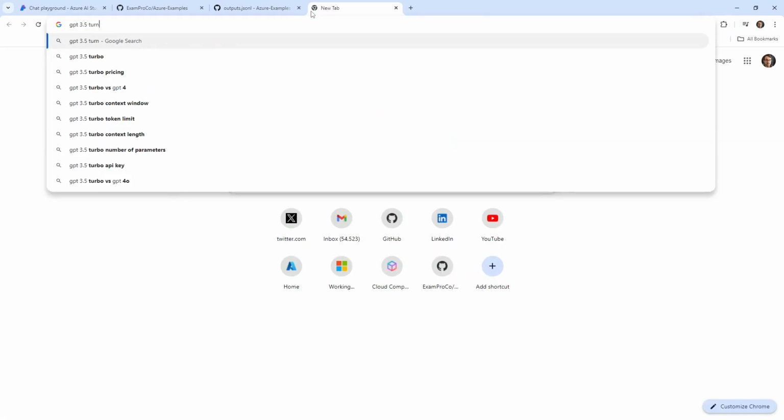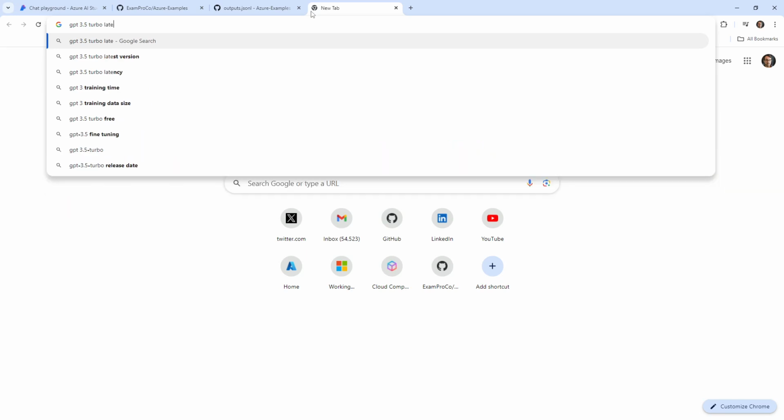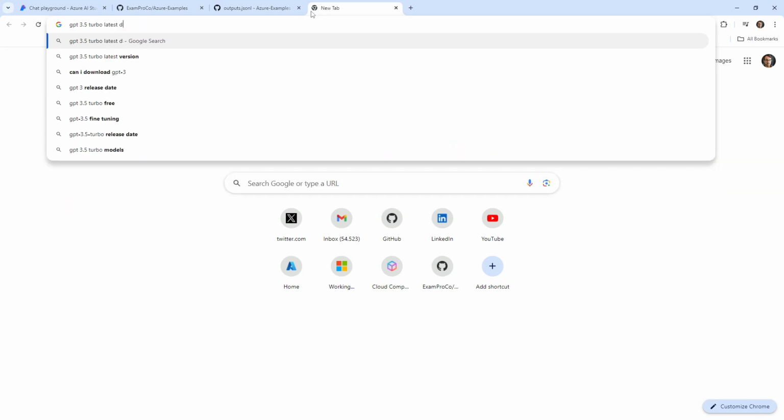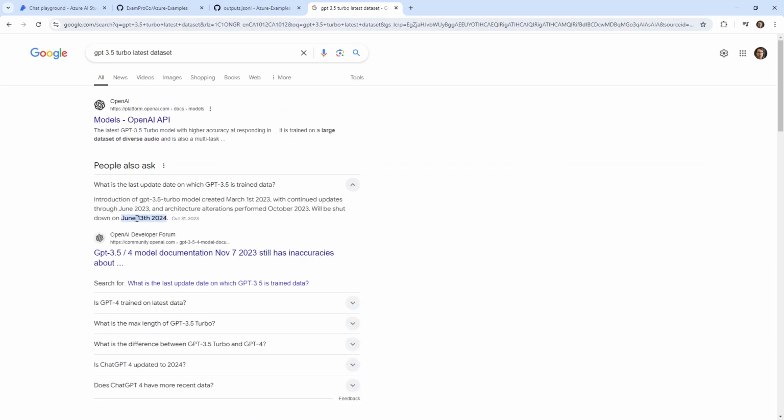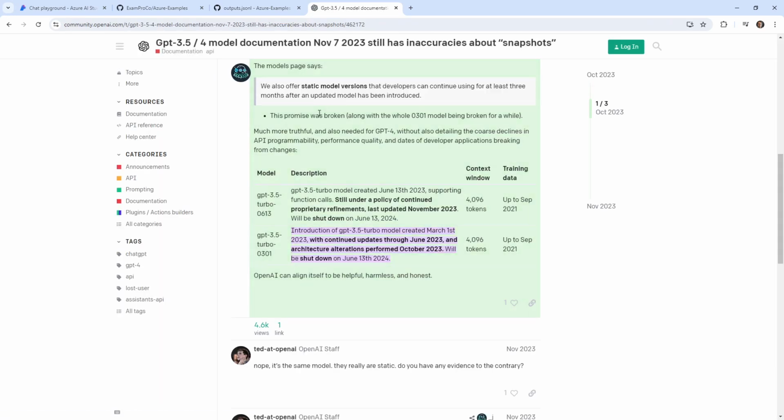GPT-3.5 Turbo latest data set. And it says here June 13, 2024. So it seems like, it says will be shut down. Created will continue updates through 2023. The architecture alterations performed in 2023 will be shut down. So what does that mean? Is it getting rid of Turbo?